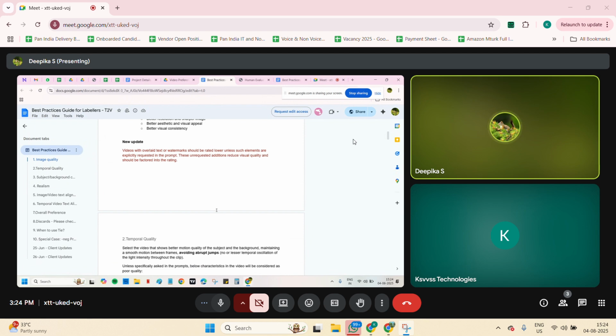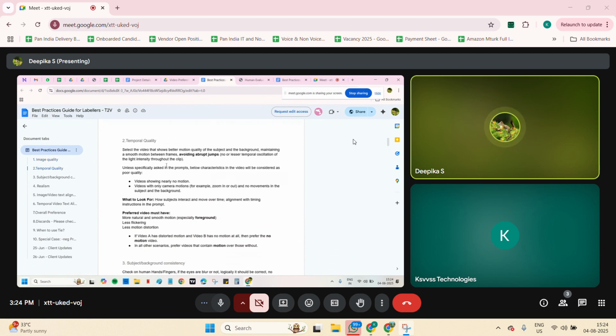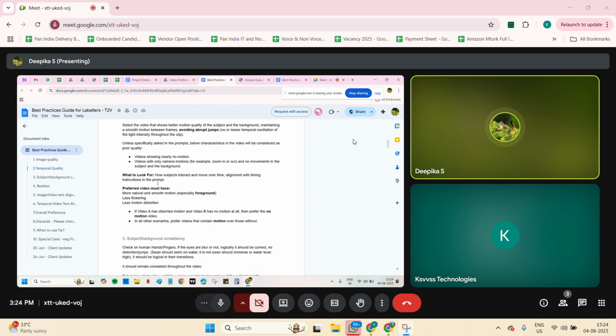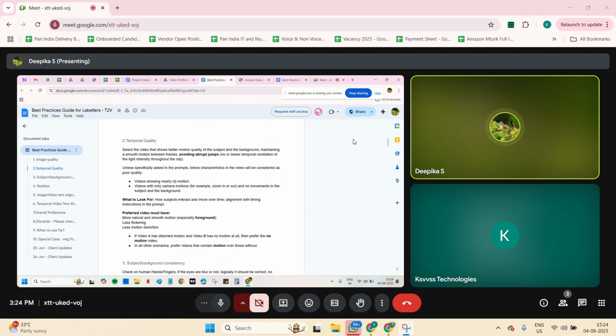And temporal quality means select the video that shows better motion quality of subject and background, maintaining smooth motion between the frames, avoiding abrupt jumps, no or less temporal oscillation of light intensity. As I said, the same thing they are telling here, right? The video should not have no motion, and camera motion should be such that, if you see zoom in and out, no movements.